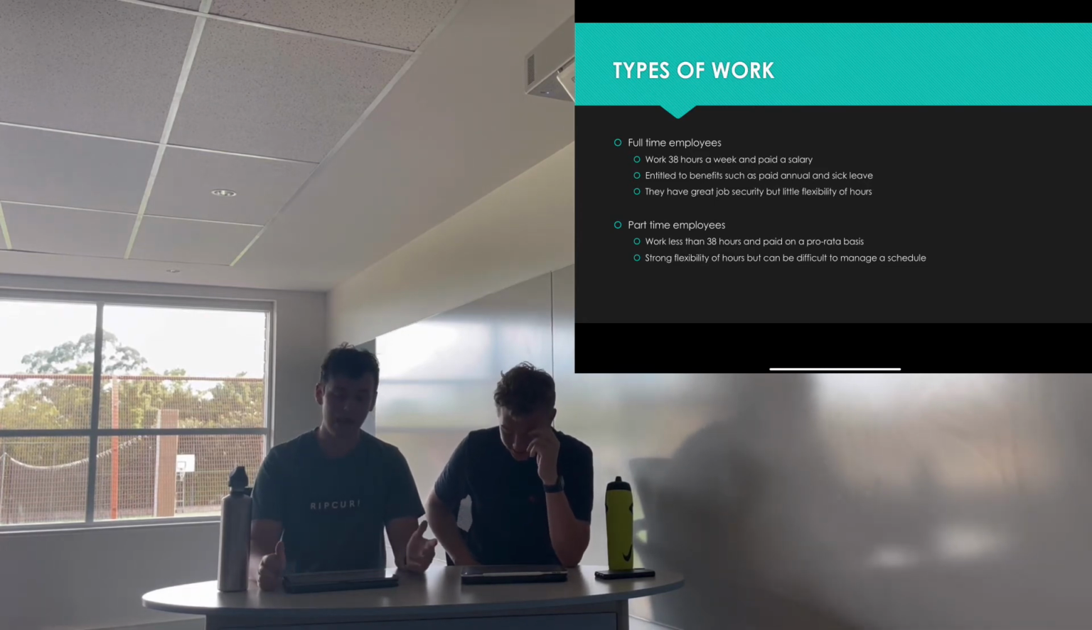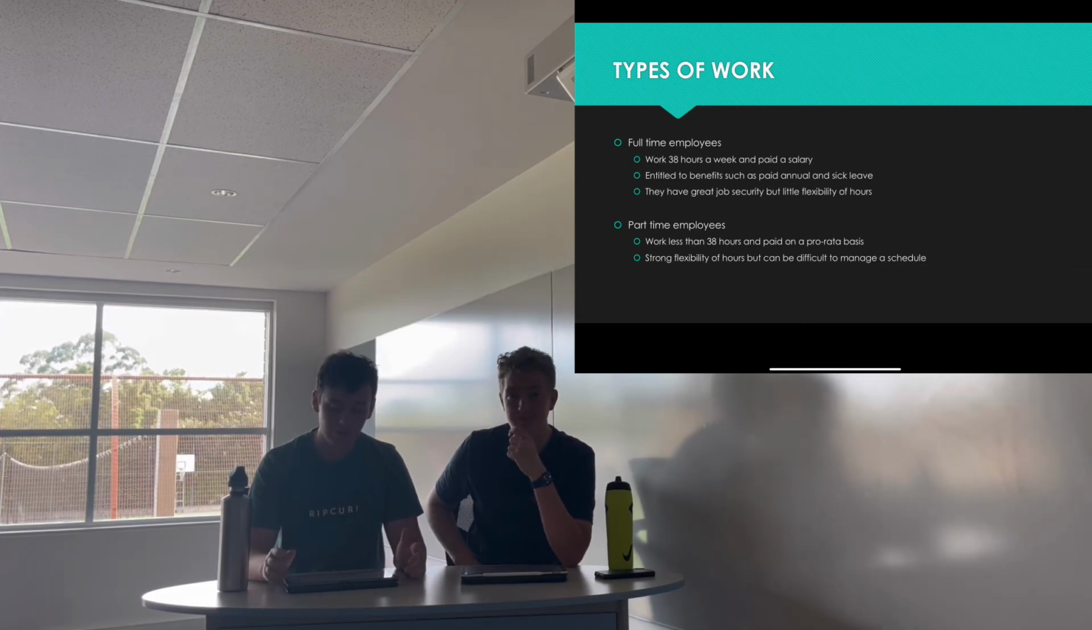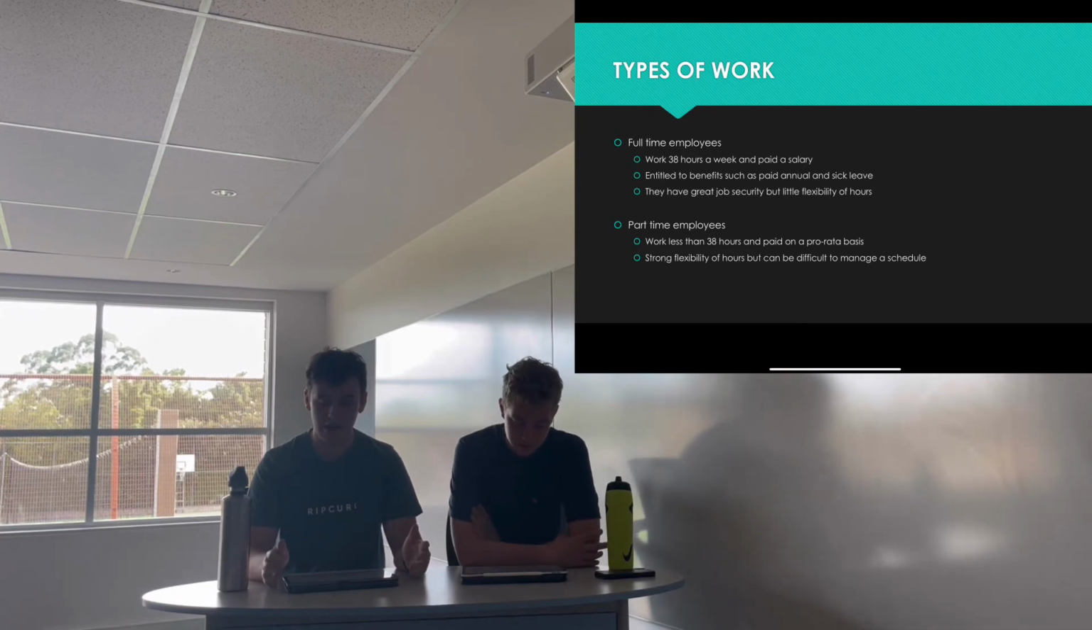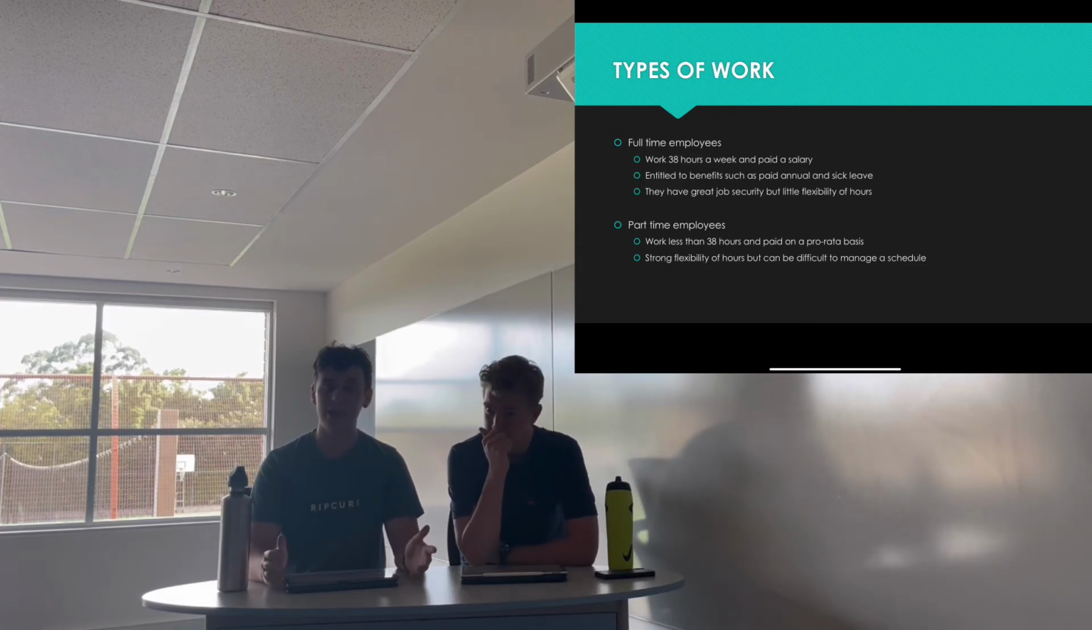They earn a salary, and that is paid as a rate, a yearly sum, and is based on jobs completed as opposed to the number of hours they've worked. The salary doesn't change based on how much you work. They are entitled to benefits like paid annual and sick leave.